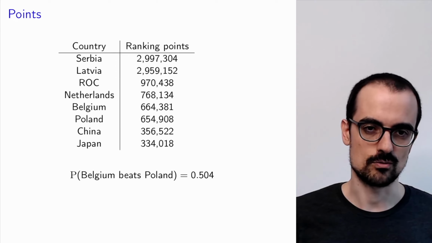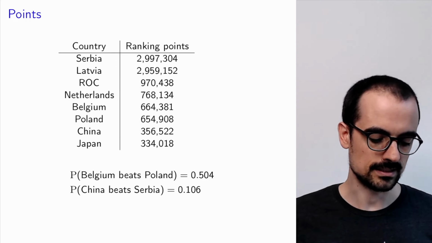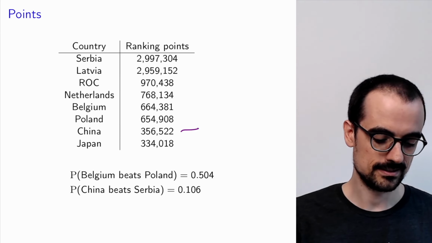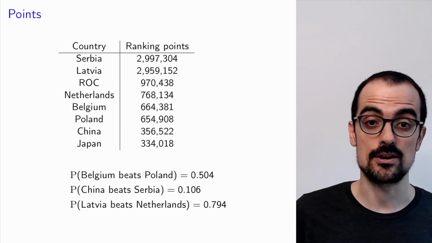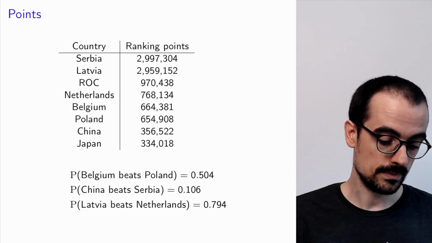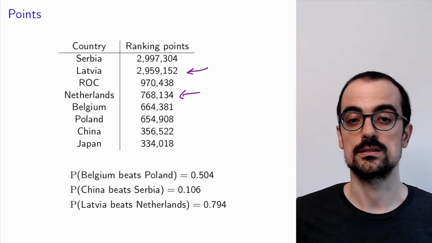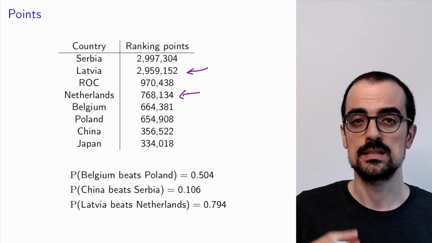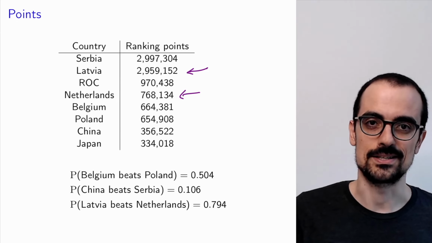According to this formula and the ranking points, the probability that Belgium beats Poland is roughly 1/2 because they have roughly the same number of points. The probability that China beats Serbia is extremely low because China has many, many fewer points than Serbia. And the probability that Latvia beats the Netherlands is pretty high because Latvia has many more points than the Netherlands. All right, so we're going to accept in our model that these probabilities are right, even though, as I said, they can probably be improved.